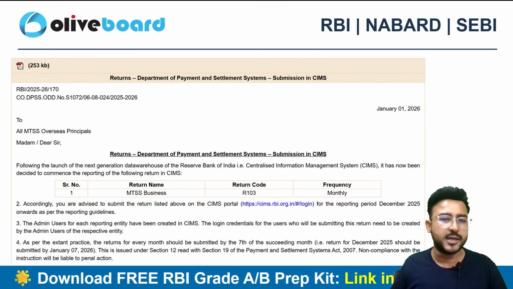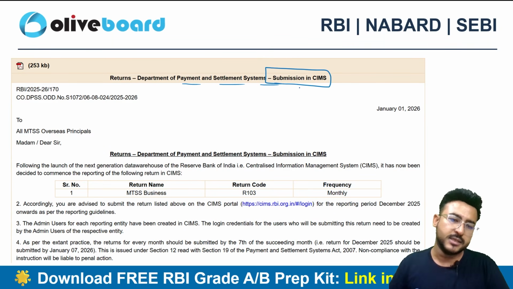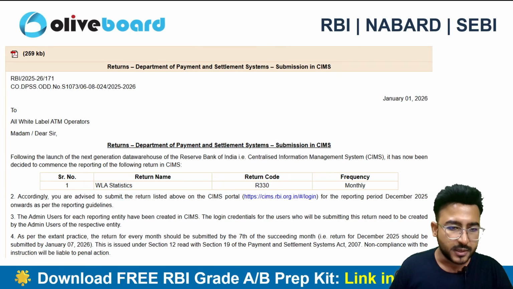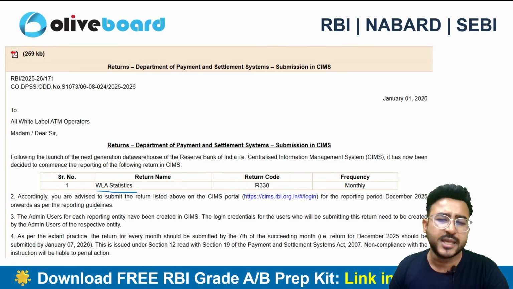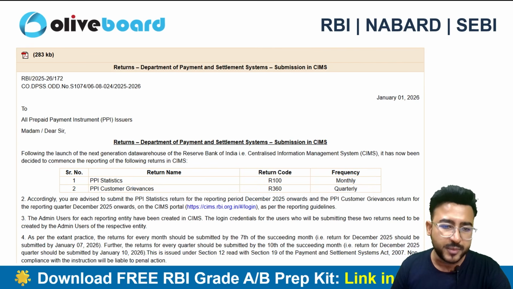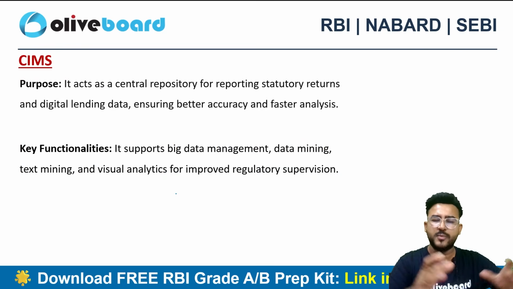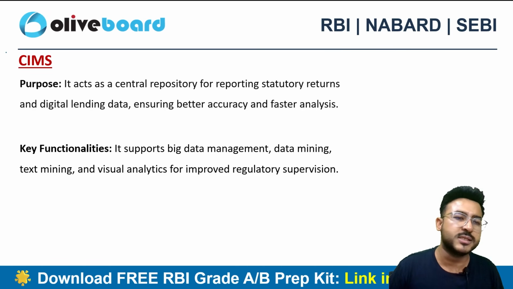Next one is related to returns, the Department of Payment and Settlement Systems. Submission in CIMS. There are certain returns like MTSS business, like WLA, right? Basically your white label ATMs. Then we have PPI statistics, we do have PPI consumer grievances as well. So there are so many types of returns. And what is CIMS? You need to know the CIMS.